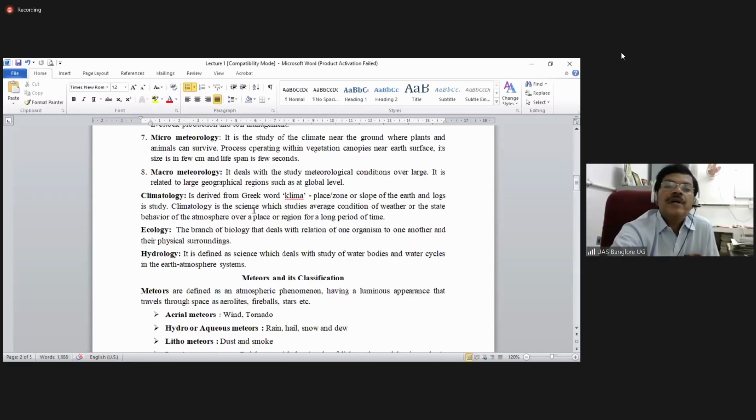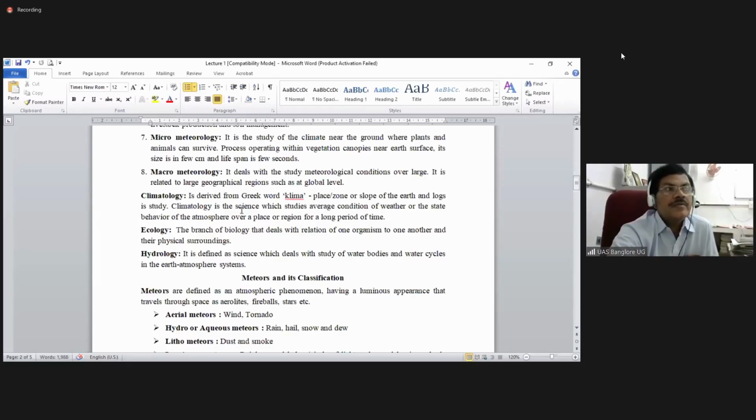Many a time we ask you to differentiate weather and climate. We give the example, how is today's weather? Whether it is cloudy or a sunny day, like that. It indicates that it is for a short period of time. A particular day's weather we call weather, whereas a weekly weather we call climate. How is the climate of that particular area?